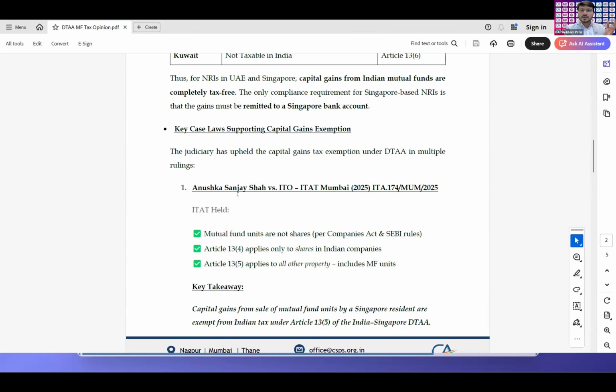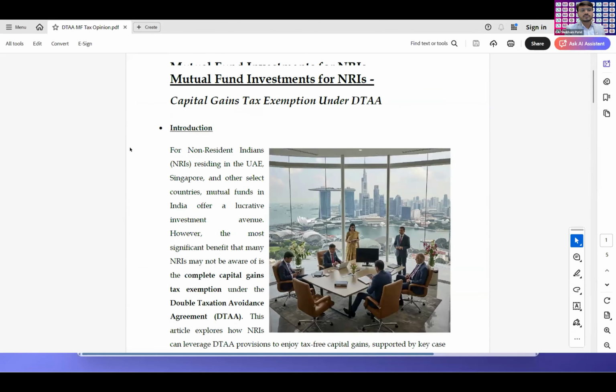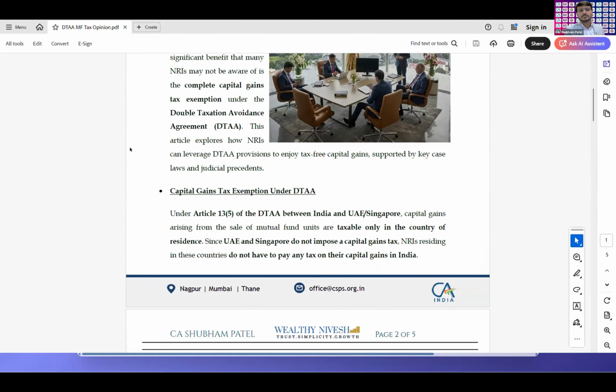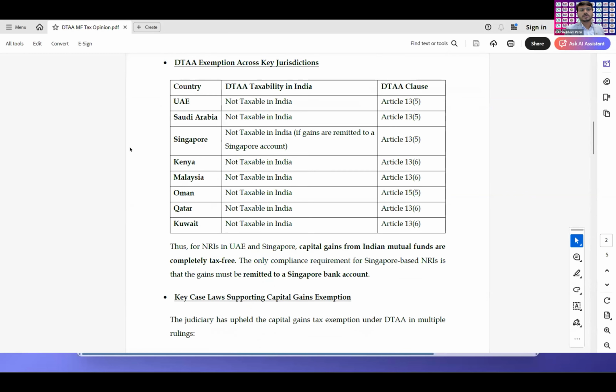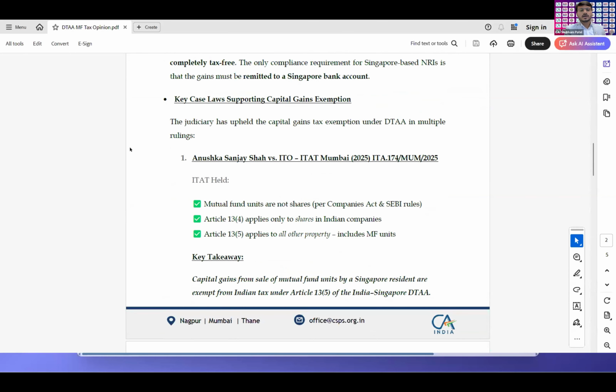If they ask whether I can get the DTAA benefit if I am a UAE or Singapore NRI, and you ask ChatGPT, it will totally disagree with your point, and it will say that there is taxability on India only. So what I did, I have made various blogs which I share. Actually, I'm having the practice of NRI taxation only. So this is where I have uploaded this document over here. I update the knowledge base of it.